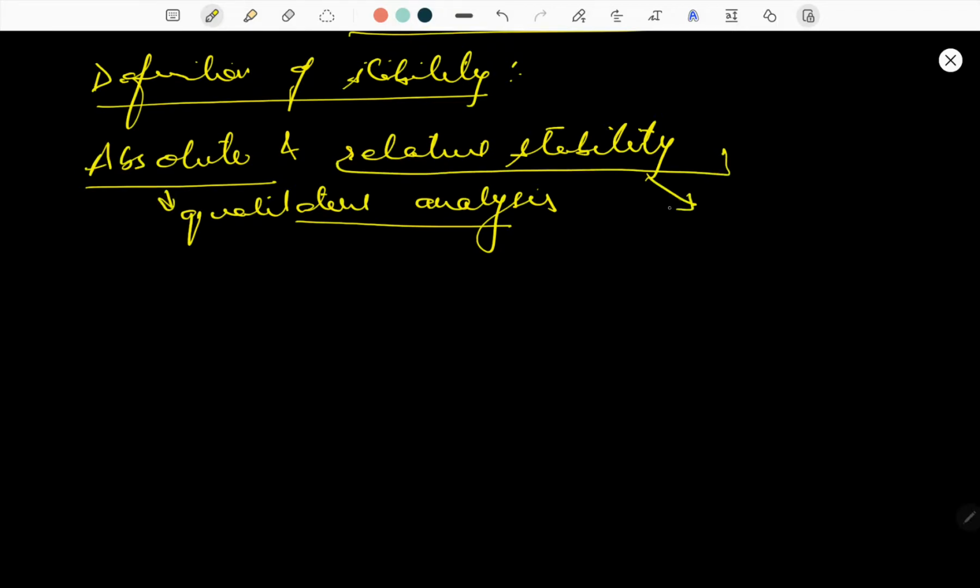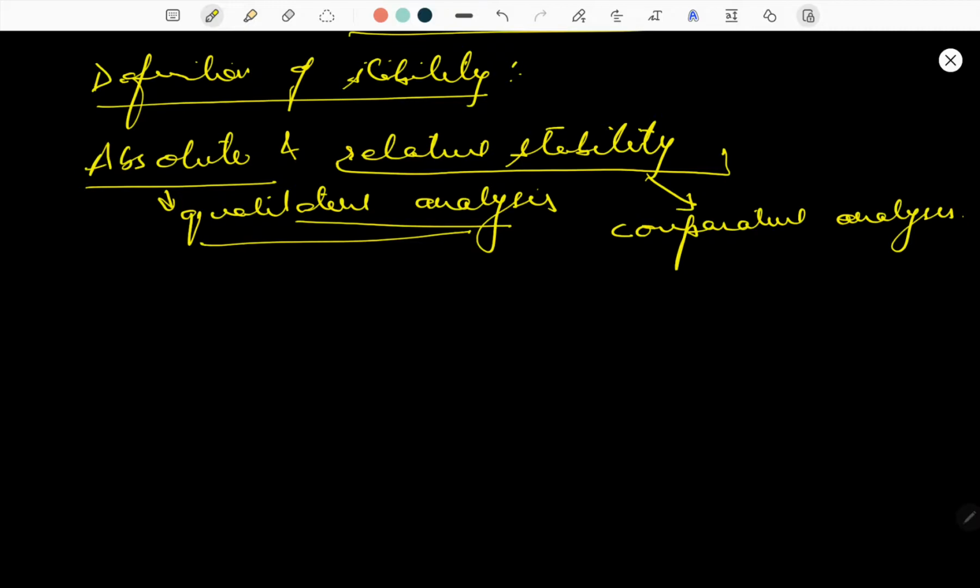This is the difference between them: absolute stability is used for qualitative analysis and relative stability is used for comparative analysis.